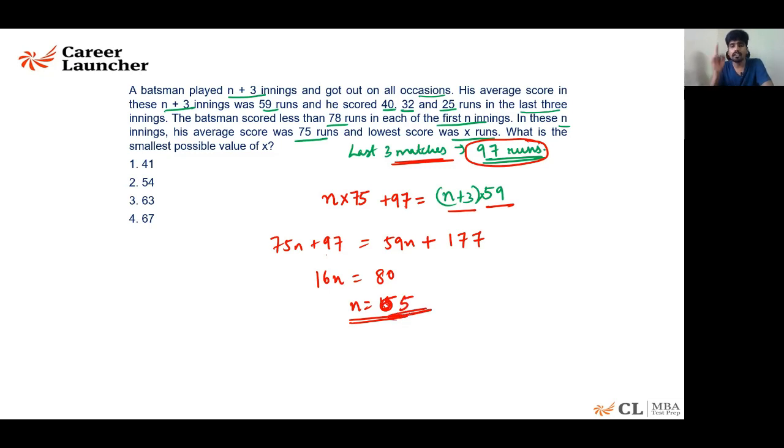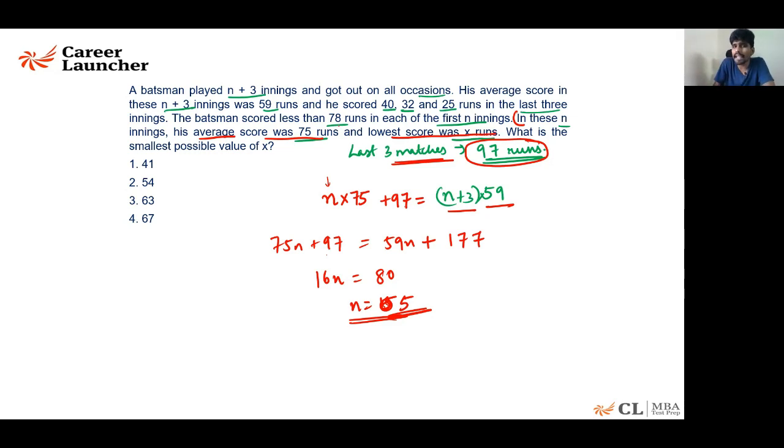So the player initially played n is equal to 5 matches. Now he has played 8 matches after n plus 3. The question is about the first n matches only. In these n innings, his average score was 75 runs and his lowest score was X.